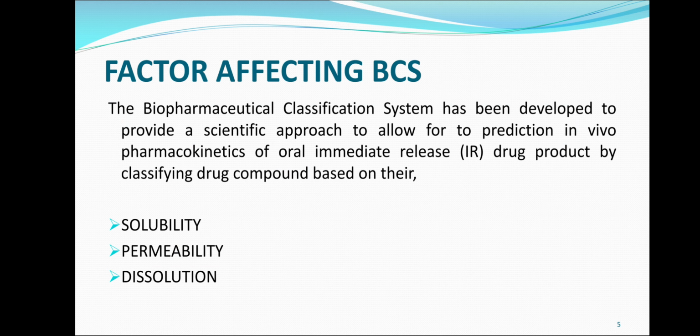Now, what are the factors affecting BCS? There are three factors: solubility, permeability and dissolution. The biopharmaceutical classification system has been developed to provide a scientific approach to allow for the prediction of in vivo pharmacokinetics of oral immediate release drug products.